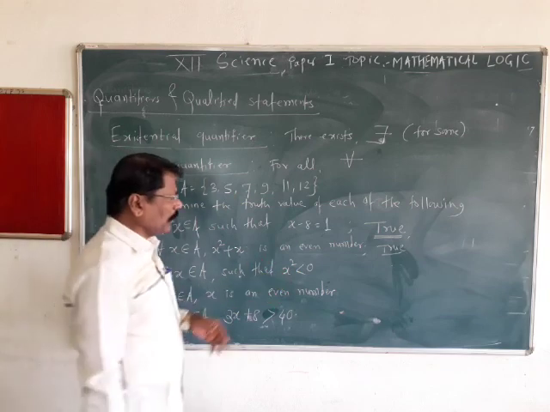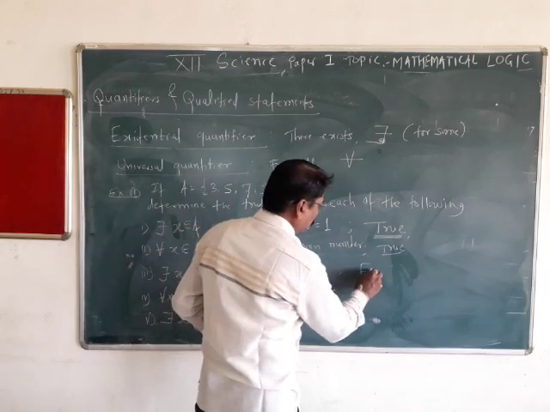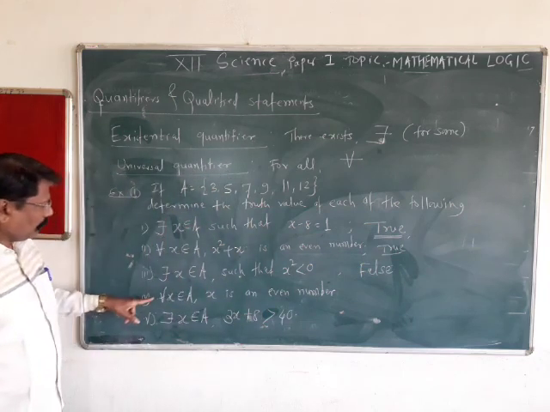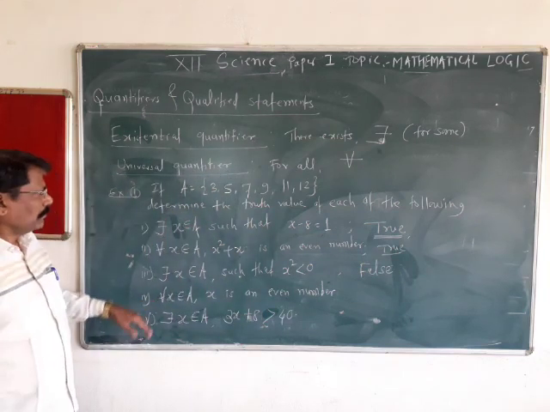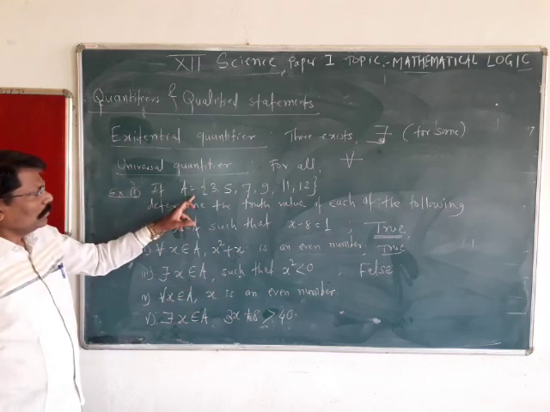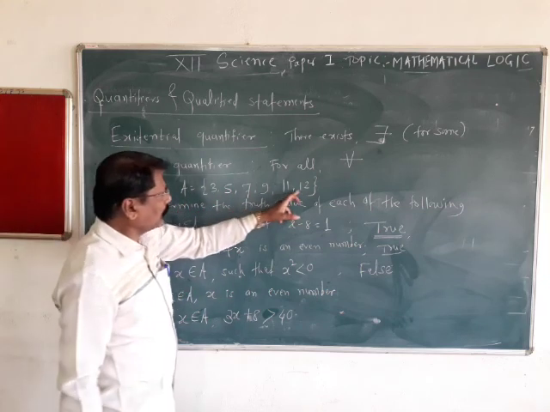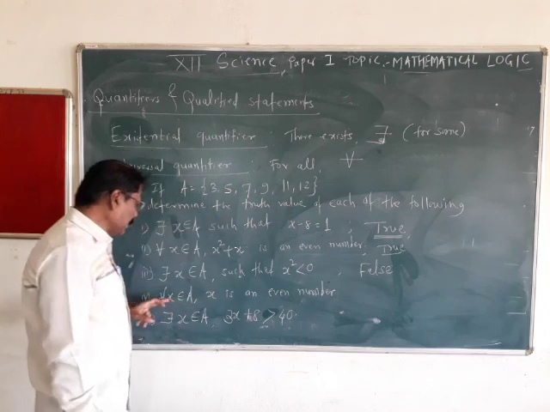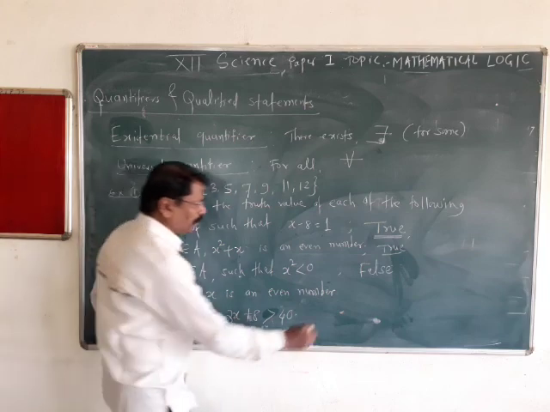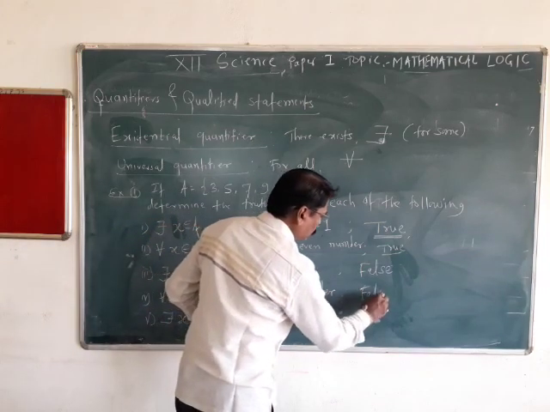It is not possible. So this is a false statement. Next, for all x, every member of A is an even number? No. For all means every member, and here there are odd numbers in this set, so this is also a false statement.